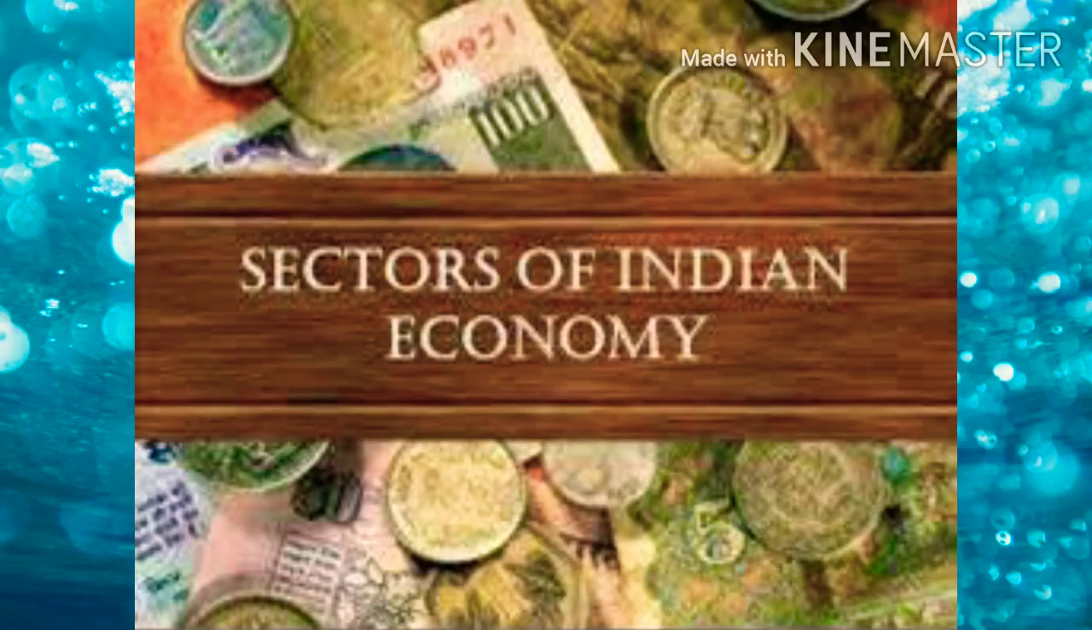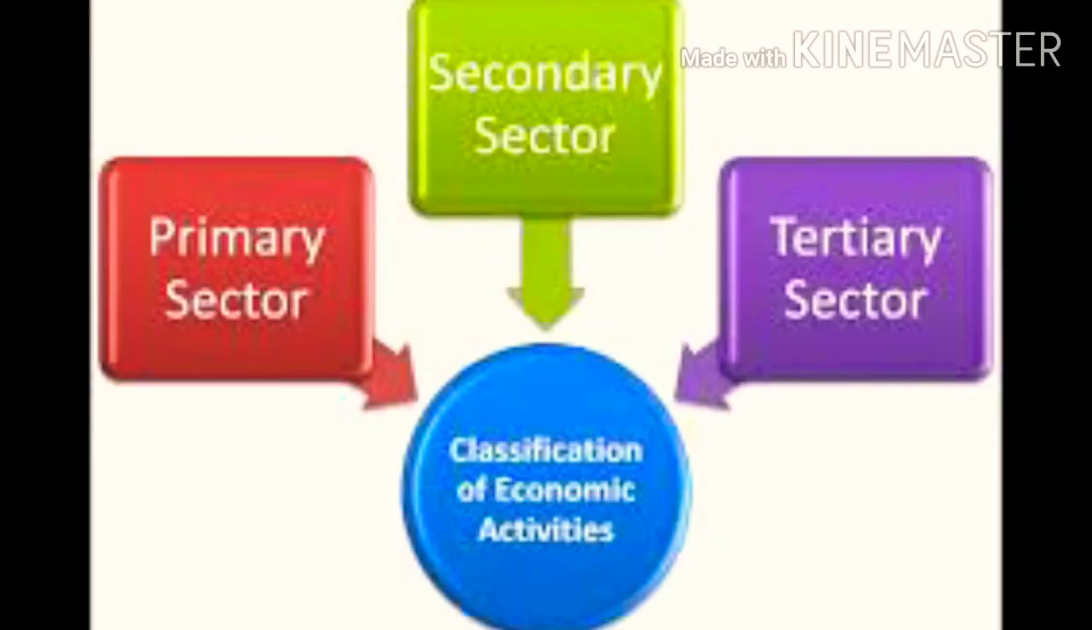In our chapter, sectors of the Indian economy, the economy is divided into three main economic activities or three main sectors. They are primary activity, secondary activity, and tertiary activity, or primary sector, secondary sector, and tertiary sector. Now we are going to study in detail about the primary sector.